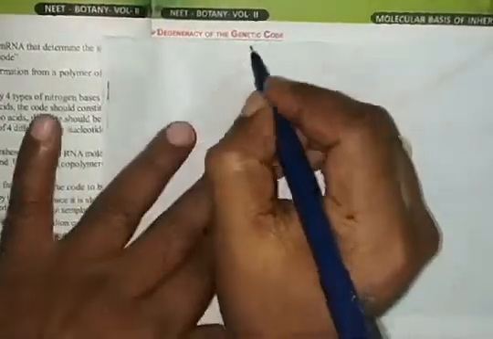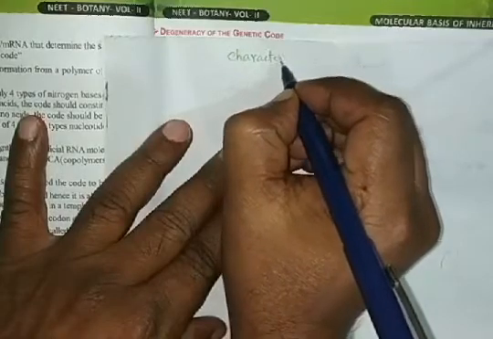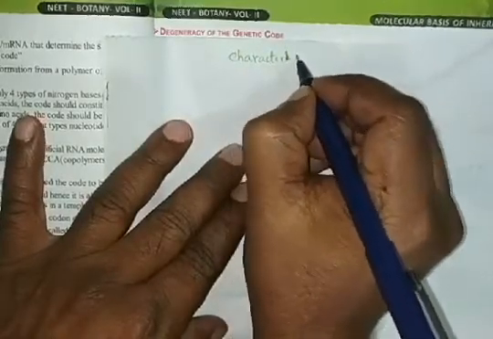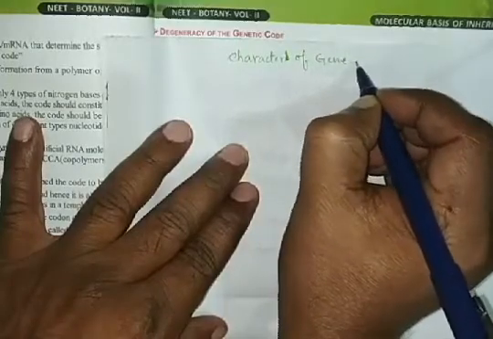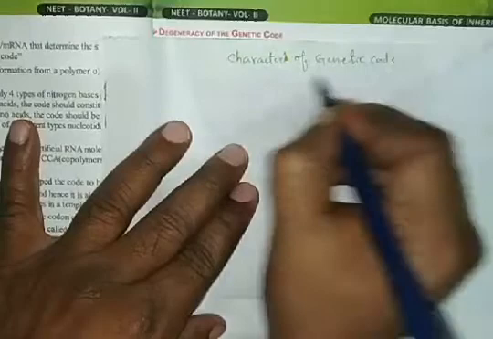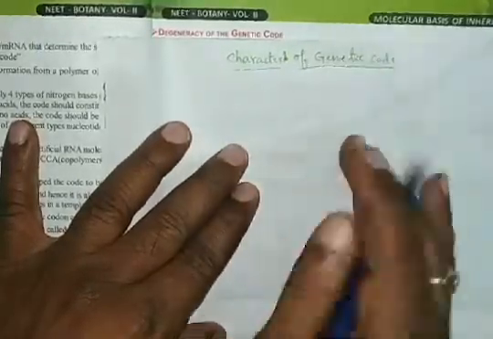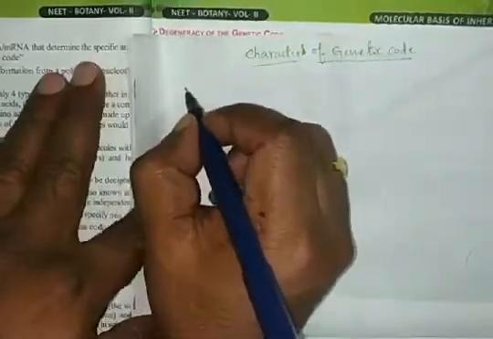Next, characters of the genetic code. It is a very, very important concept for the board examination for 5 marks. So first, triplet nature.